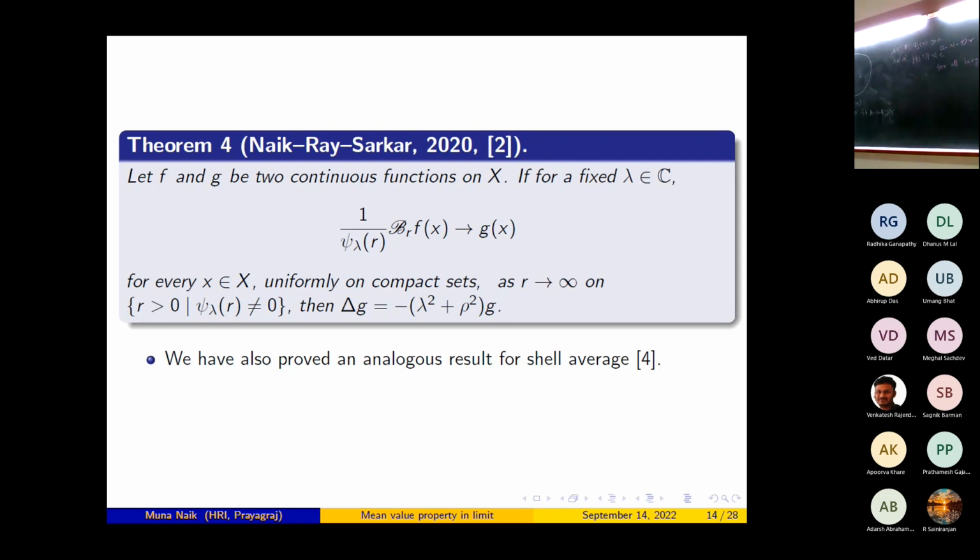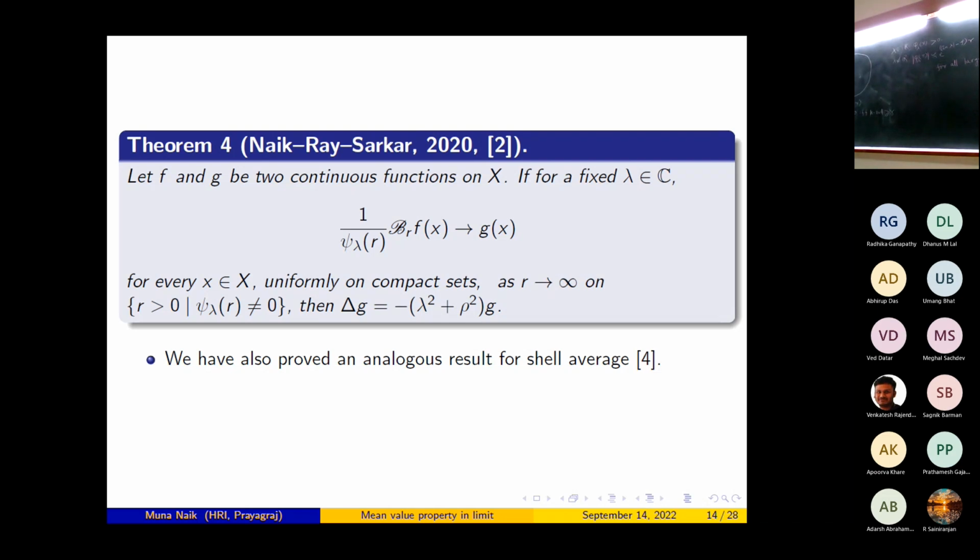Another thing you observe is that we have not taken any growth condition on the functions f and g. We have simply assumed that f and g are continuous. So the natural question arises: what happens if you assume some growth condition on f and g? Can you get better results, or give easier or different proofs?